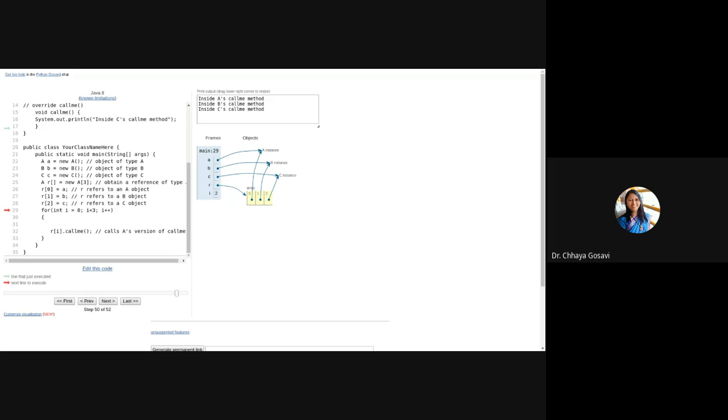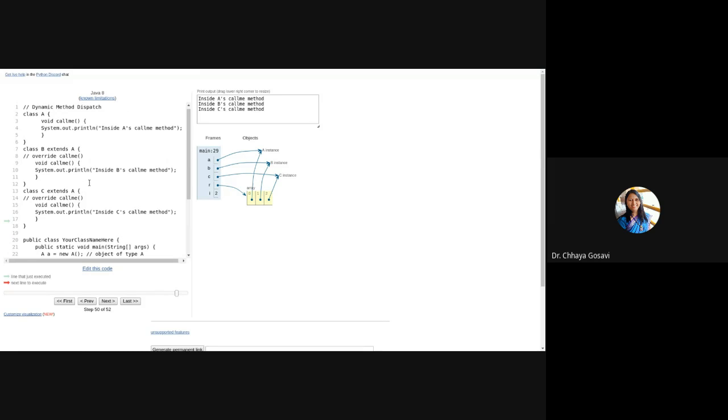Any queries about this? You can have any number of classes inherited from A. It is not restricted to only 2 classes or only 2 levels. You can go horizontally or vertically, you can have any number of classes and this will work. It will work depending upon which object you are passing to the reference. I hope you understood the dynamic method dispatch concept. We'll see the theory part.